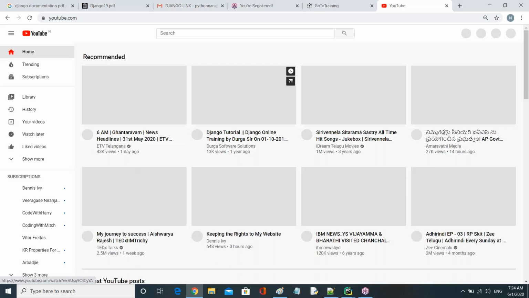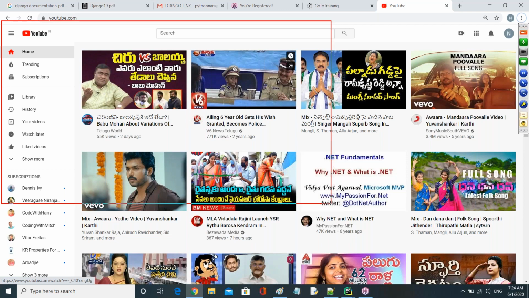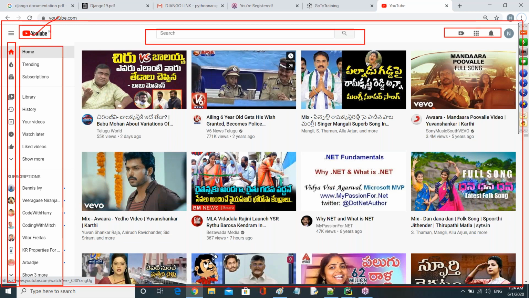Whatever you are able to see on the screen is all part of the front end. Like these icons, these names, this YouTube name and the red color button, the search box, and this upload button, the camera, the bell, and this name.